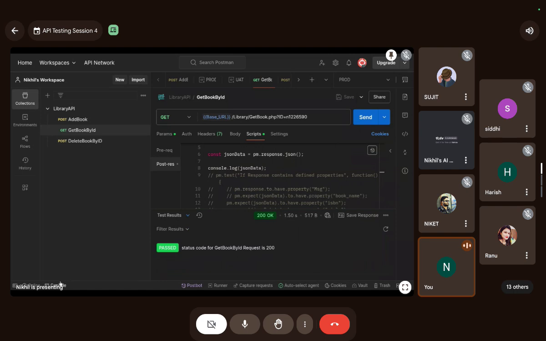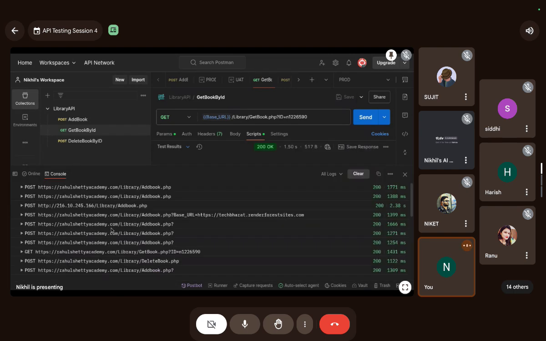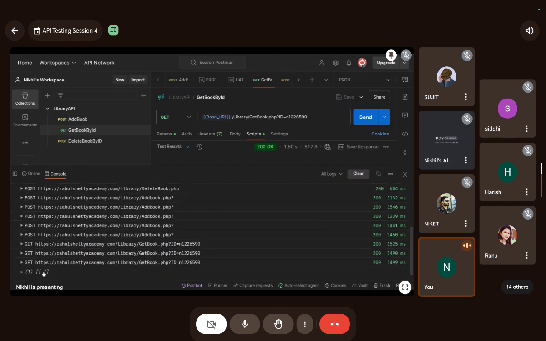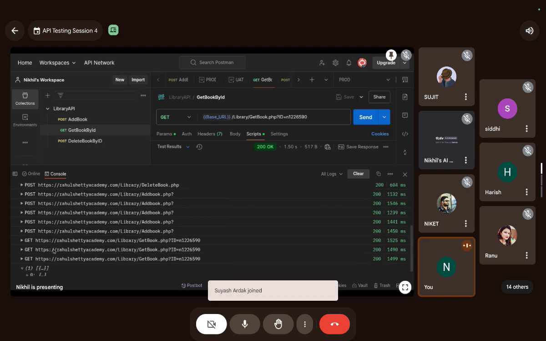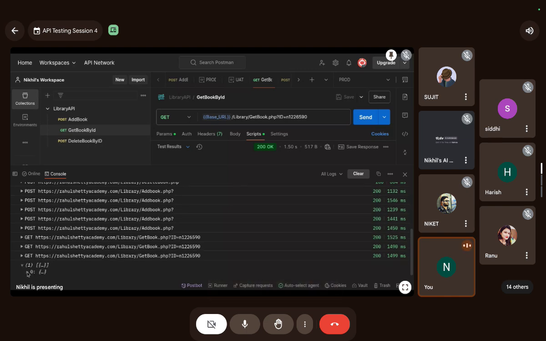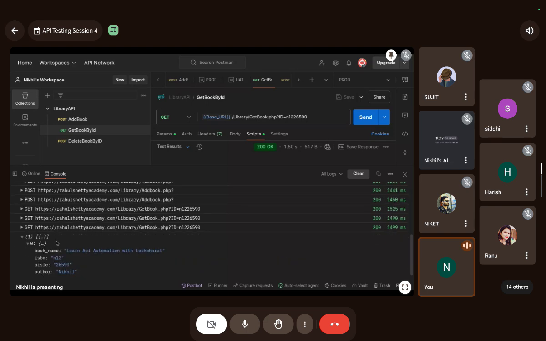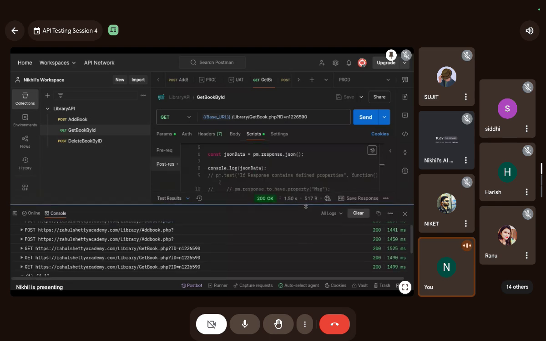Okay, you guys can see a console here. This is empty, guys. No, it's not empty. Okay, I see something.